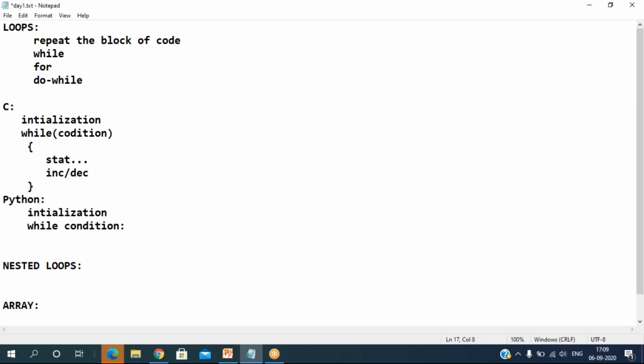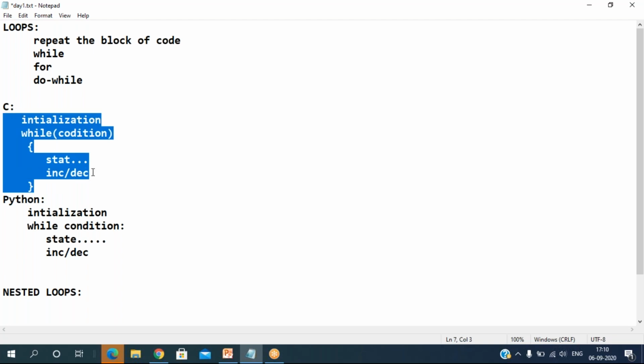These are the statements, and we can write any number of statements, and as part of this, either an increment or a decrement. This is the same for the Python language, and even Java is the same kind.